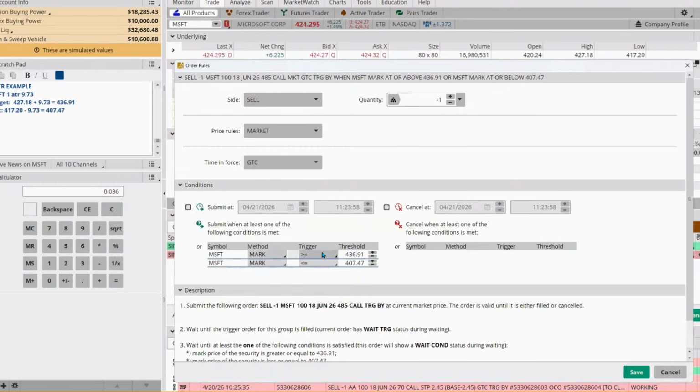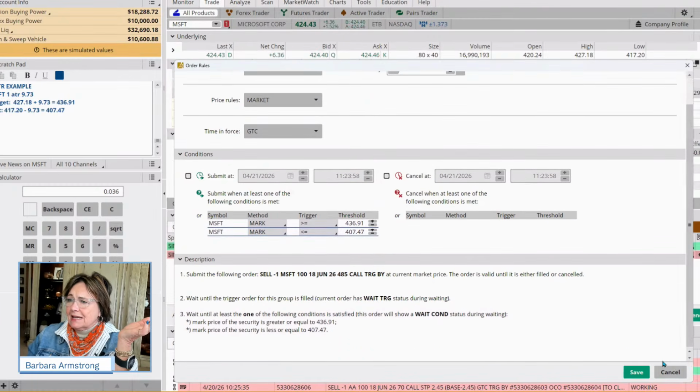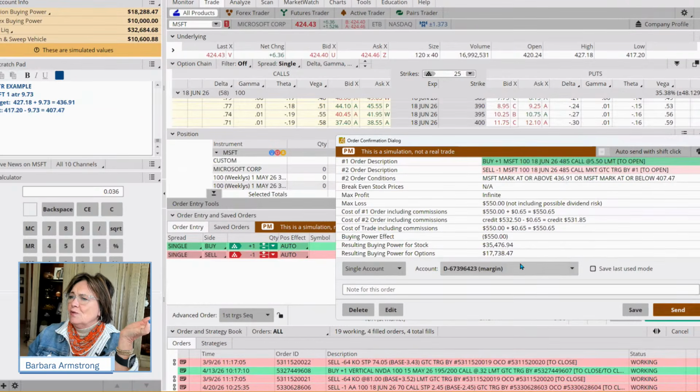Yeah. And the reason I have this conversation with myself in my head is because we are human beings, and so there is the opportunity to make mistakes, right? So greater than 436, less than 407, we're going to save, confirm and send. So how much could we lose? $550. We could lose all of it. Now, are we intending to lose all of it? No, we have a stop in place.